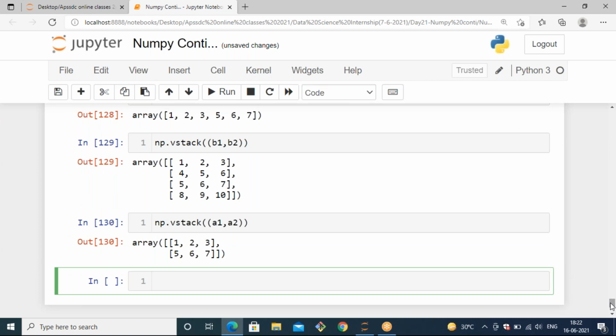Like this you can concatenate or join your arrays at any time with the help of the concatenate method or else the stack methods. In concatenation you can use axis equals to 0. Axis equals to 0 means it concatenates with respect to columns. By default, if you don't mention anything, it takes axis equals to 1, that is row wise. Likewise, we have methods like vstack and hstack. Hstack is similar to row wise, and vstack is similar to axis equals to 0, that means column wise. Vertically, it is going to join the two arrays.